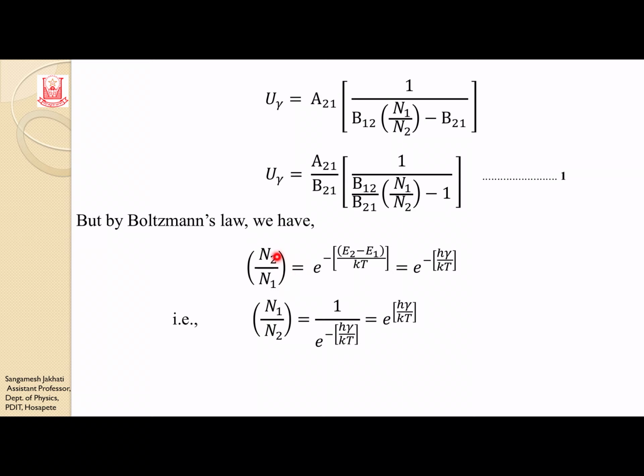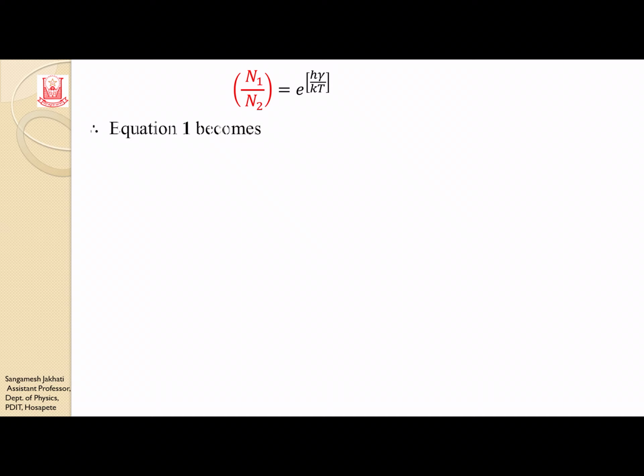Okay, in the above equation, just cross multiply. So what happens here? n1 by n2 that you are taking in the numerator, n2 goes to the denominator. So here 1 divided by e to the power minus h nu by kT. When it goes to the numerator, we are left with e to the power plus h nu by kT. So here n1 by n2 is e to the power h nu by kT.